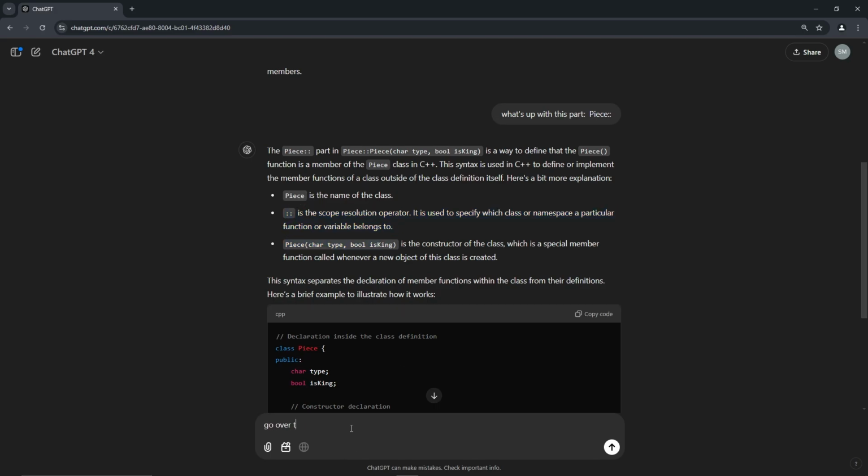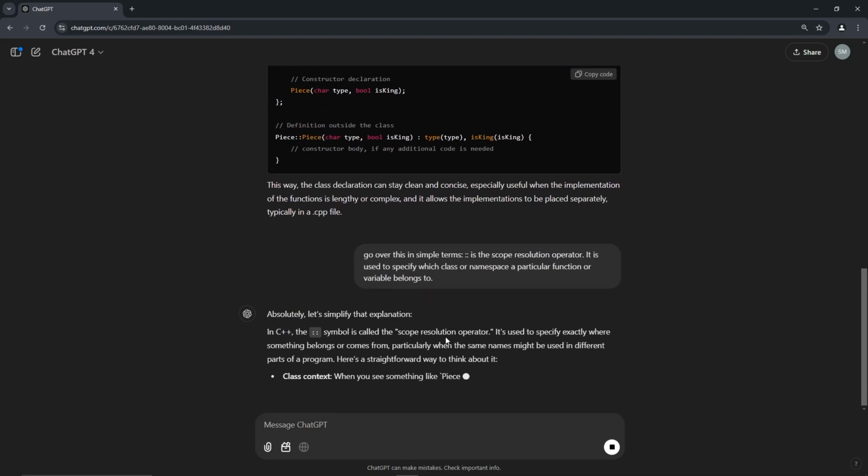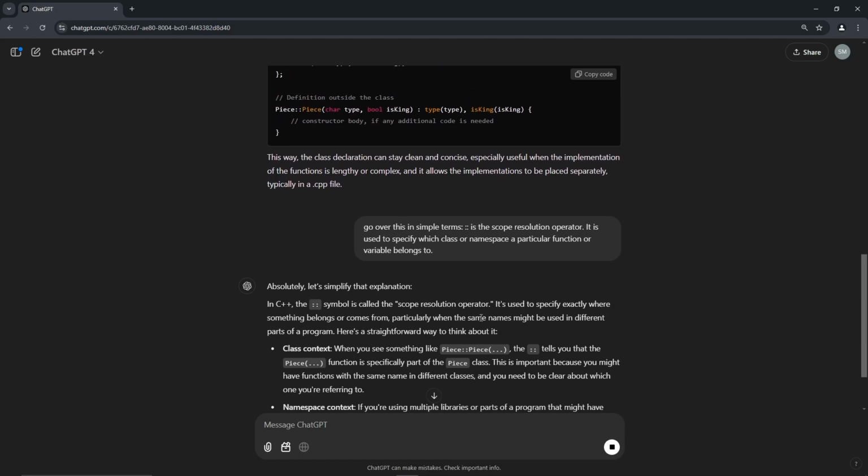Go over this in simple terms. All right. So in C++, another thing before we go further, I understand now why this isn't as simple as I would like. When I say give it to me in simple terms, imagine this. Don't even imagine it. This is how it is.